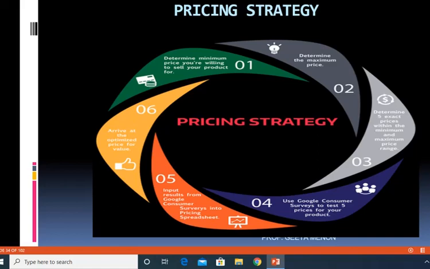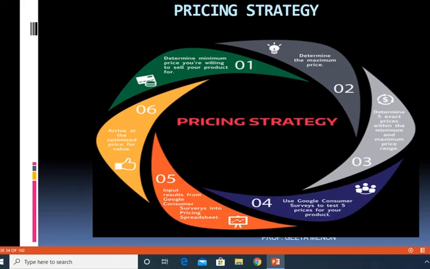Now the third point states that determine 5 exact prices within the minimum and maximum price range. That means there are different types of pricing strategies which I will discuss with you in the slides that we come across a little later on. So in that there are different types of price, and that is why we call it a pricing mix.